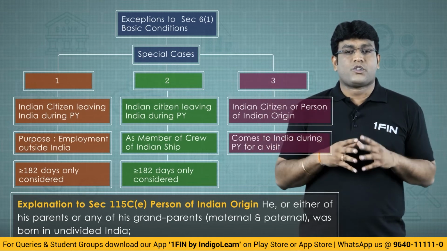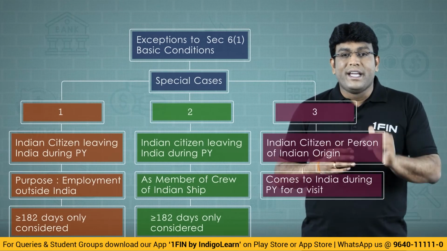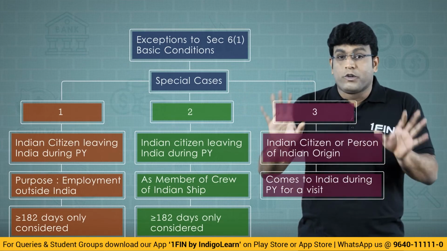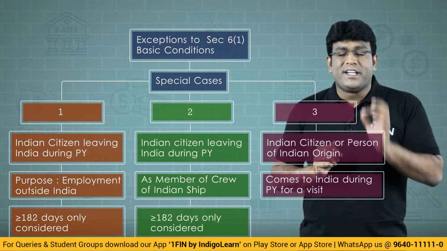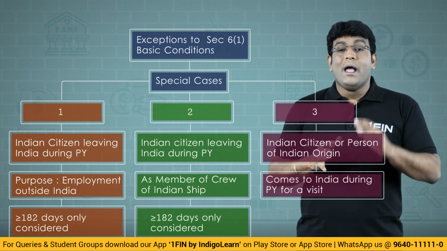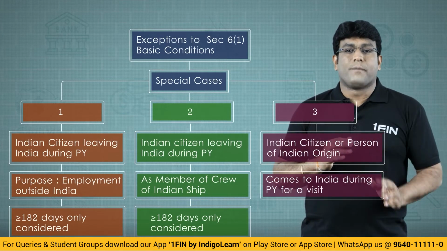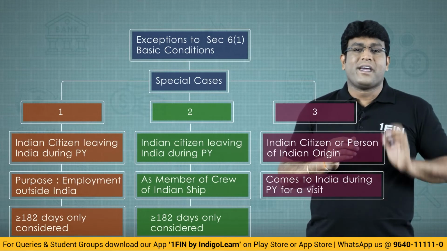So the third point is talking about Indian citizen or a person of Indian origin who comes to India. He has not gone out of India, he has come to India for the purpose of visit during the previous year. He has not come to India permanently, my dear friends. He has come to India only for the purpose of visit, and that too he has come during the previous year.